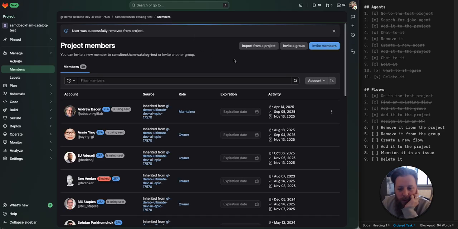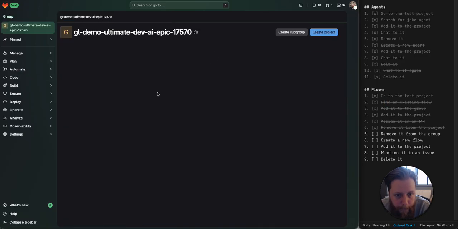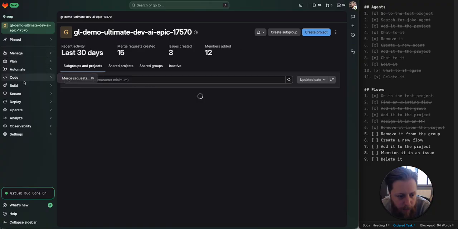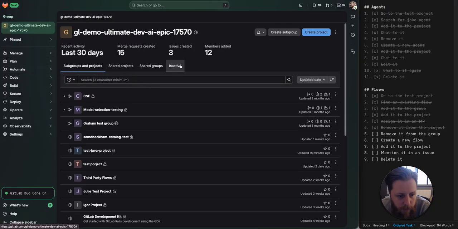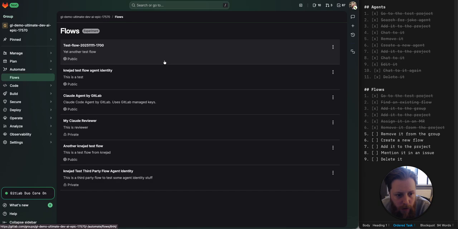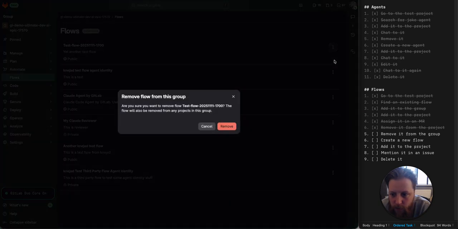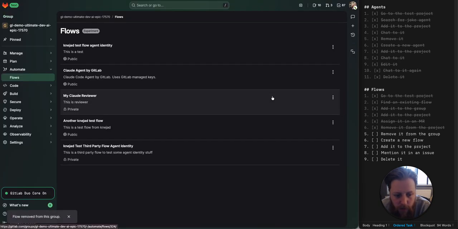Okay, so that works. It's still a little clunky. It's still difficult to find out what the name of the agent is that you need to mention. But it's working, right? That's good. I'm happy about that. Remove the project, remove it from the group. Flows. This one. Remove. There we go.